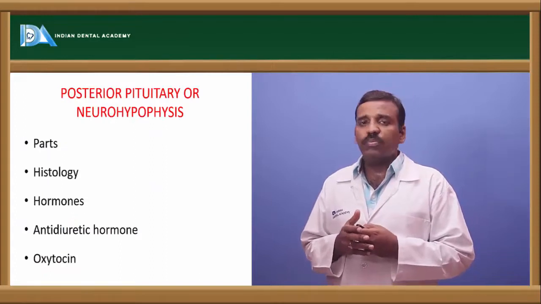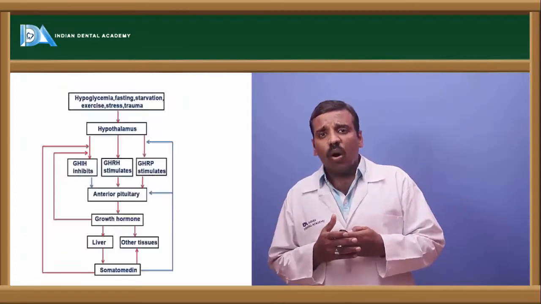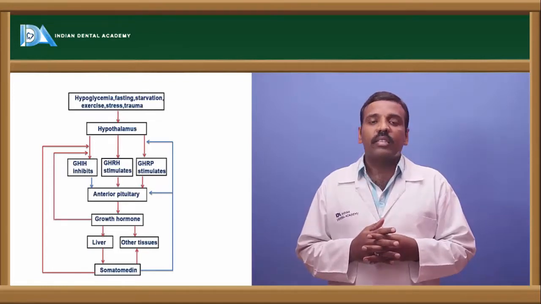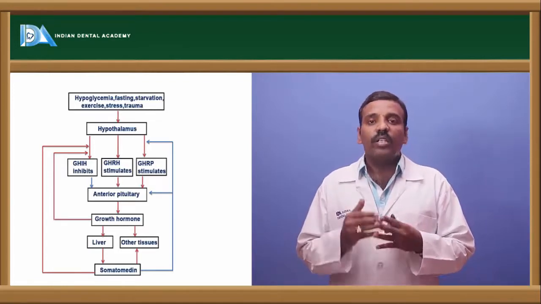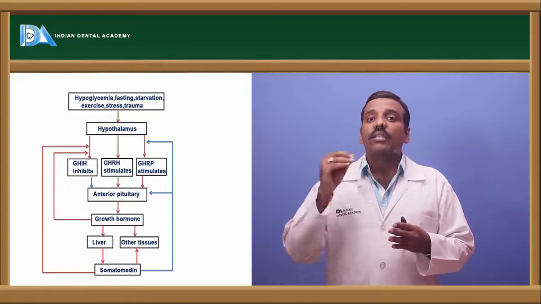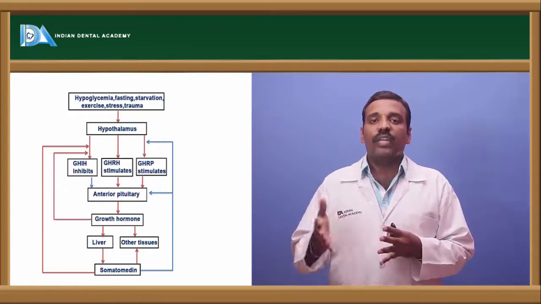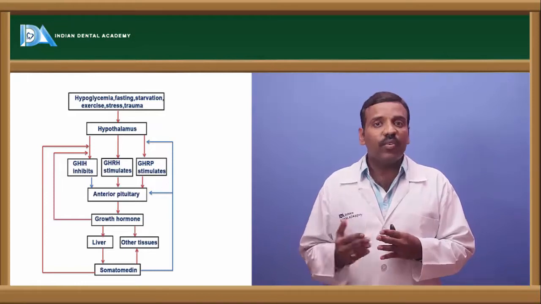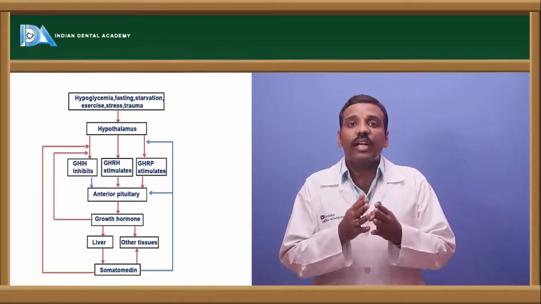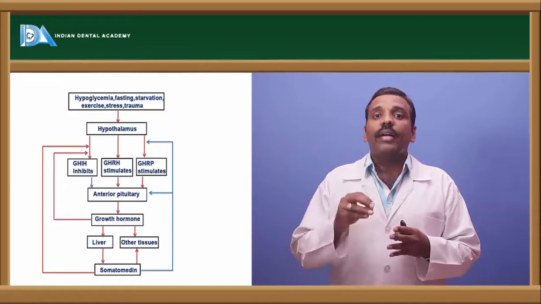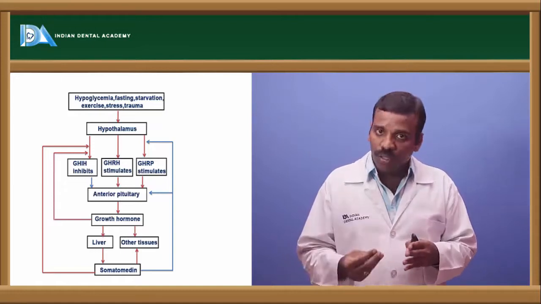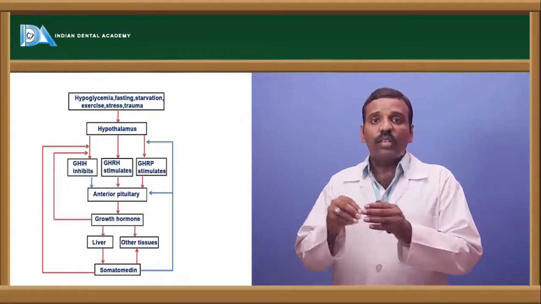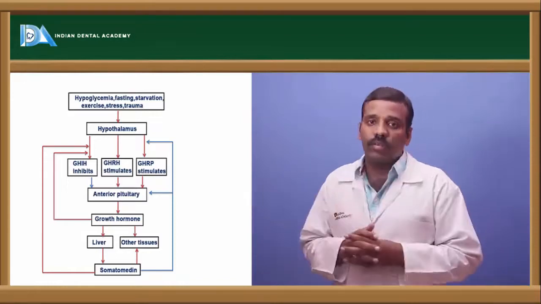After the growth hormone, next is thyroid stimulating hormone, which stimulates the thyroid for its secretion. ACTH, adrenocorticotropic hormone, stimulates the secretion of the adrenal cortex.